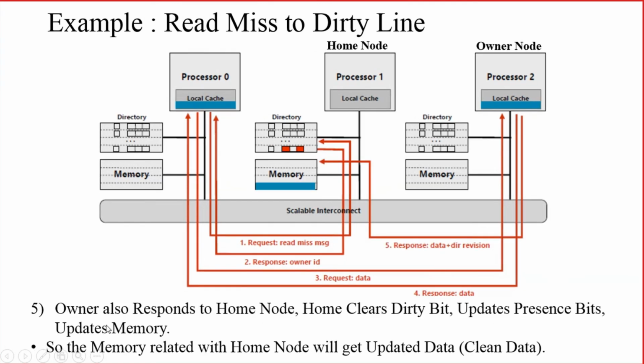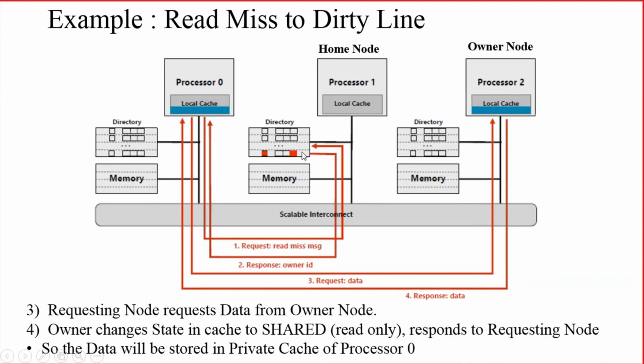In step number 5, the owner node, which is processor 2, is responding to the home node, because till the previous step the home node had no idea about the data present in processor 2 which has been sent to processor 0.